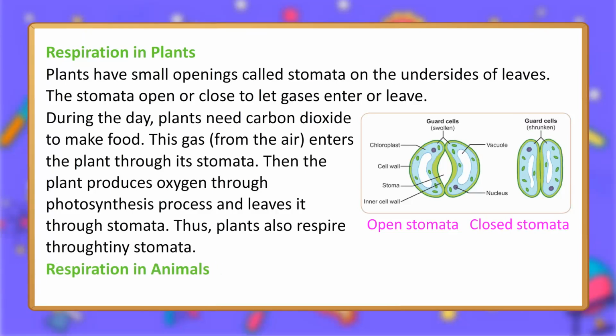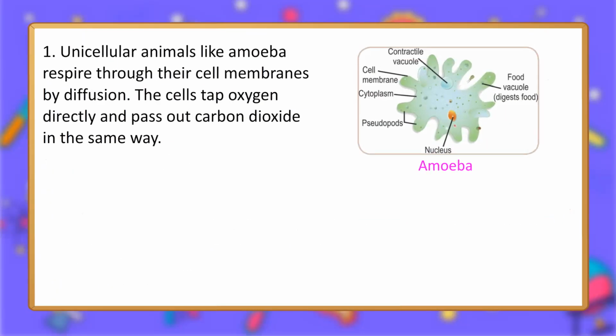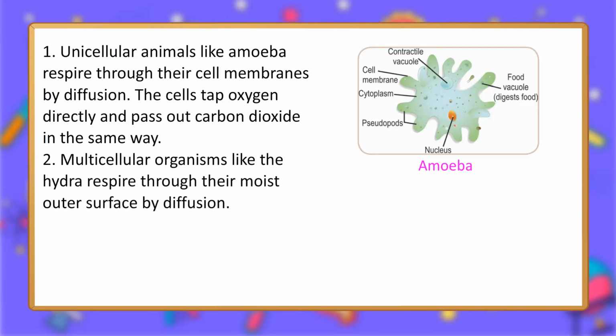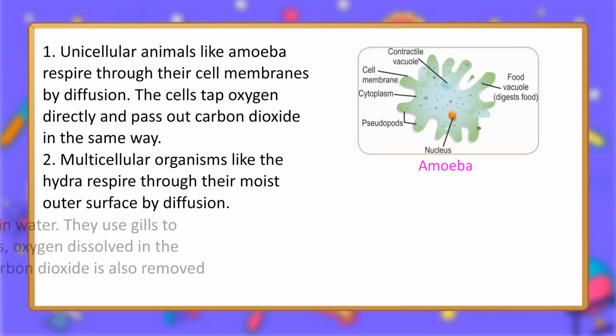Respiration in animals. Different animals respire in different ways. 1. Unicellular animals like amoeba respire through their cell membranes by diffusion. The cells take in oxygen directly and pass out carbon dioxide in the same way. 2. Multicellular organisms like the hydra respire through their moist outer surface by diffusion.